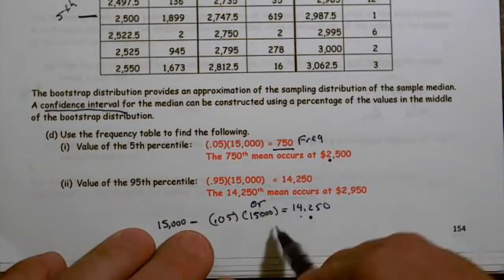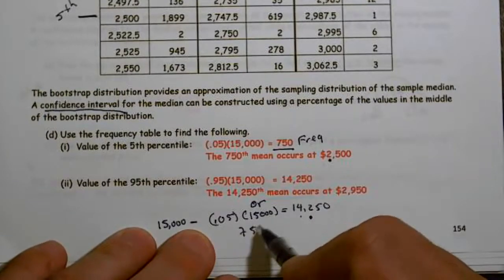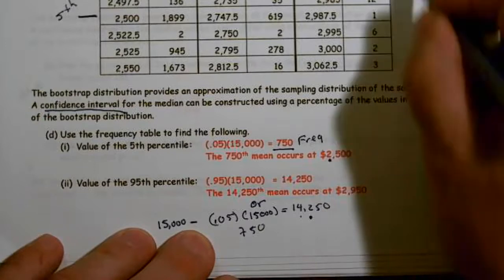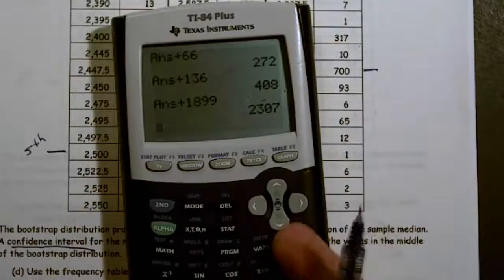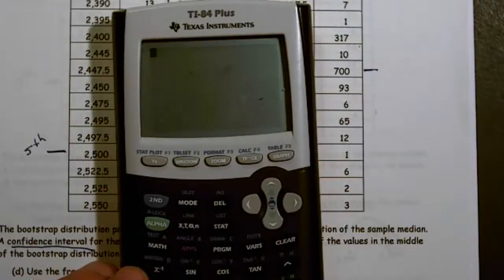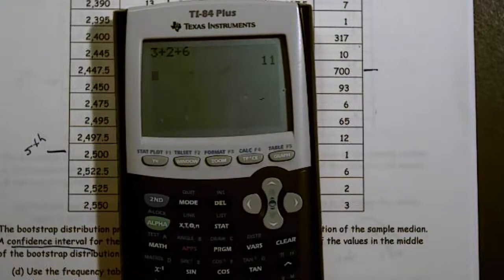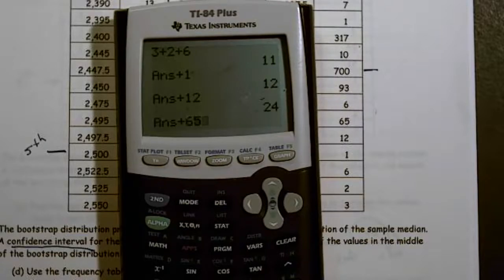But basically, if we're working backwards, I need to come up with 750 working backwards. So doing that, 3 plus 2 plus 6, enter, plus 1, enter, plus 12, enter, plus 65, plus 6.